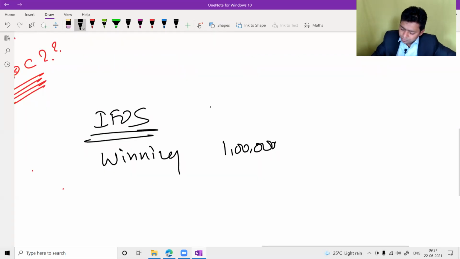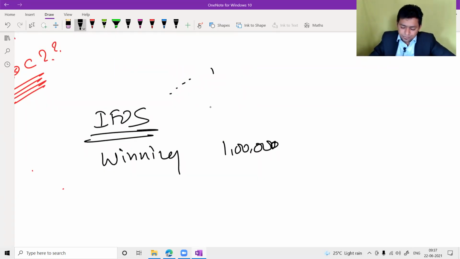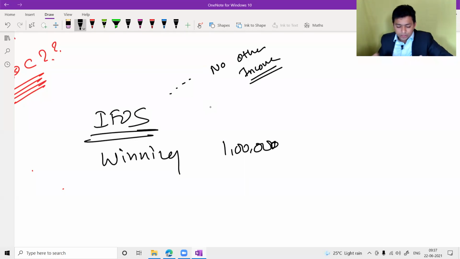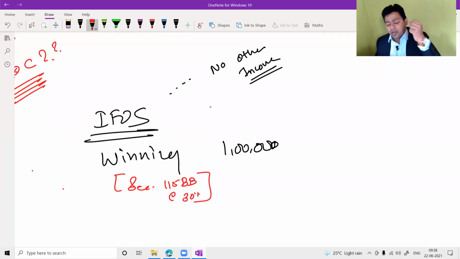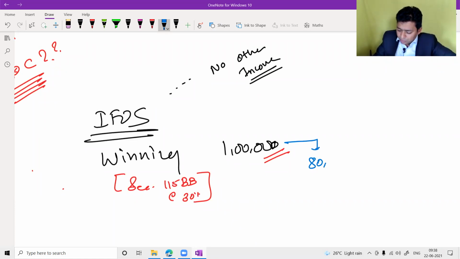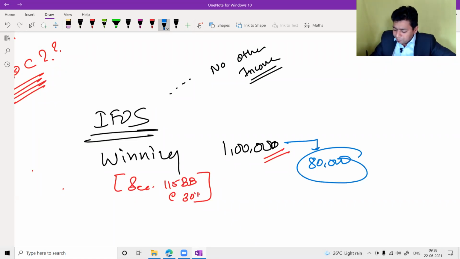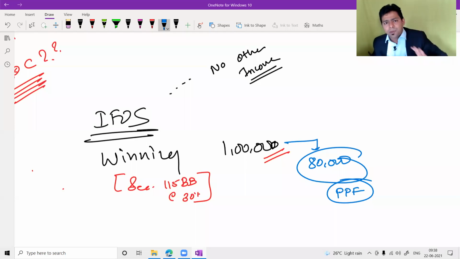Is it taxable? Yes, sir, other income. Can you please tell me the tax rate? 30%. Very good. So the tax rate is given in section 115BB at the rate of 30%. So what you thought, anyhow, I have won the lottery ticket and this amount is going to become taxable. And you thought of depositing some amount out of this, maybe 80,000. Okay, 80,000 out of this you have already deposited in public provident fund account, in fixed deposits, or in life insurance policy.